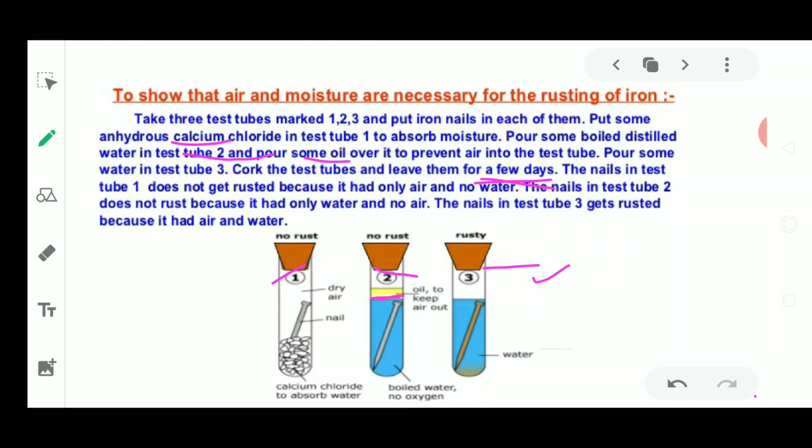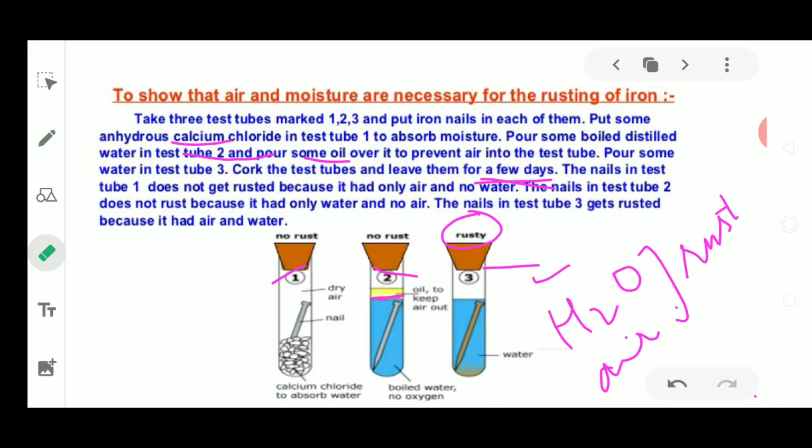Now in the last test tube we will see the change in this iron nail, where we saw a rusty iron nail is there. Now this experiment proved that both the conditions are required. Water is required, means moisture is required, and air is required for rusting. Okay, for rusting purpose these 2 things are necessary. So here 2 conditions we have seen.